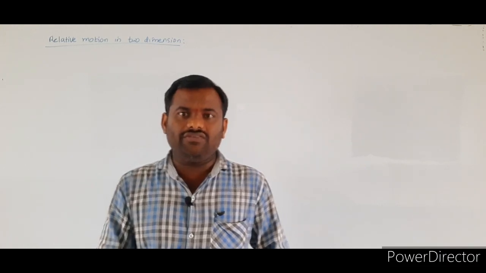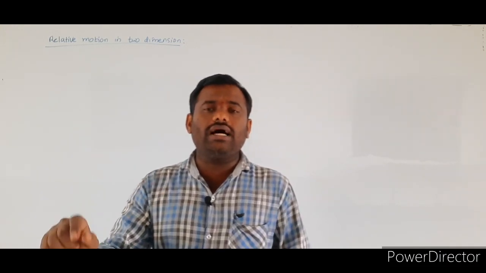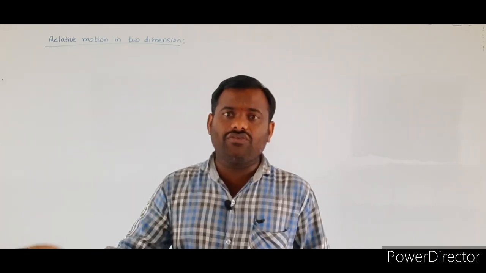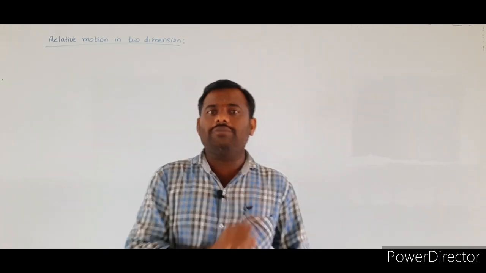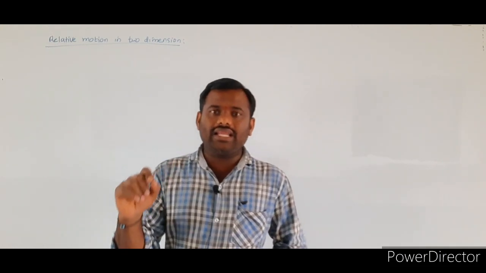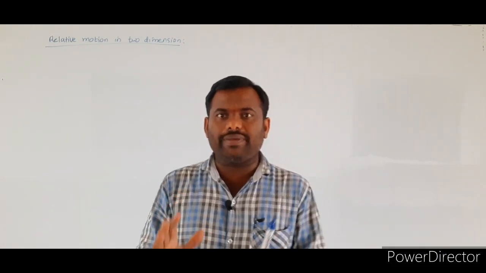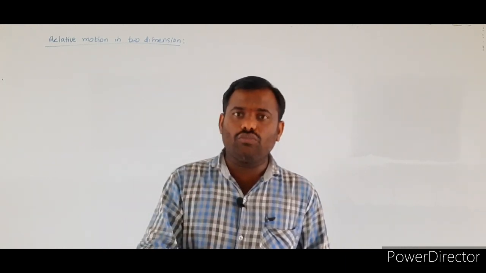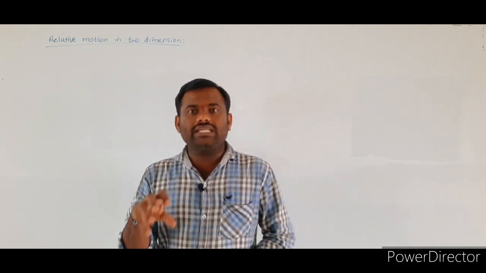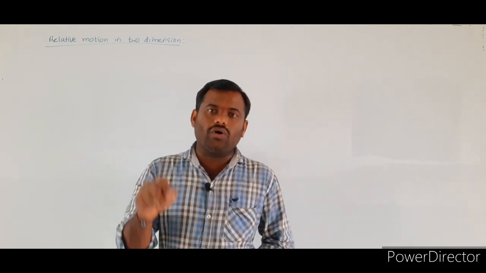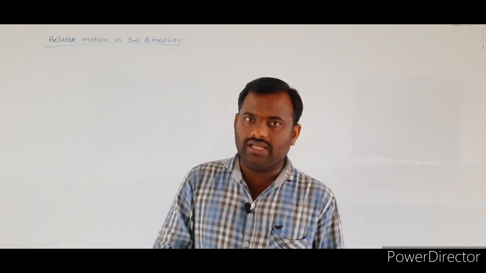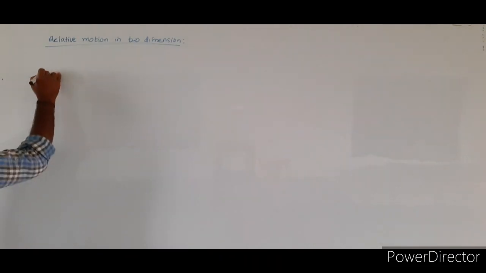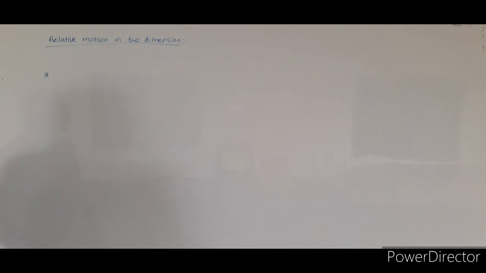In relative motion, we measure the position of one object with respect to another object, or the velocity of one object with respect to another object. Similarly, the acceleration of one object with respect to another object. Such a study of the motion of one body with respect to another body is called relative motion. In the case of relative motion, we will consider two bodies.